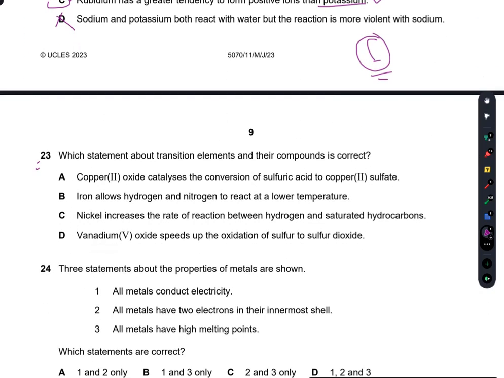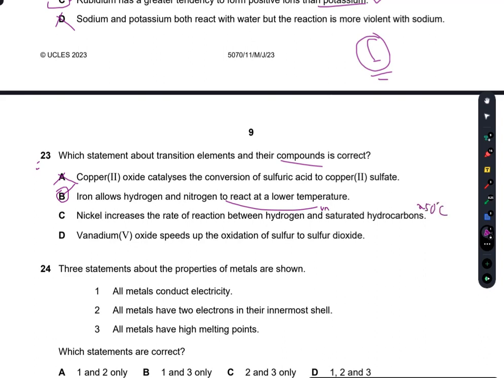Question number 23. Which statement about transition elements and their compounds is correct? The copper oxide catalyzes the conversion of sulfuric acid to copper sulfate. No, it itself participates as a reactant. Iron allows hydrogen and nitrogen to react at a low temperature. Yes, this is true. The easiest application is the Haber process. Nickel increases the rate of reaction between hydrogen and saturated hydrocarbons. No, between hydrogen and unsaturated hydrocarbons at a temperature of 200 or 250 degrees C.